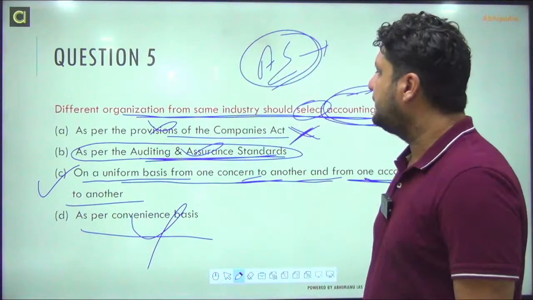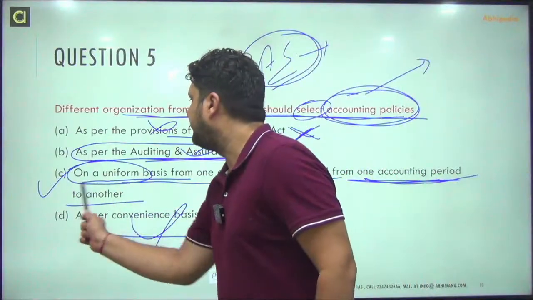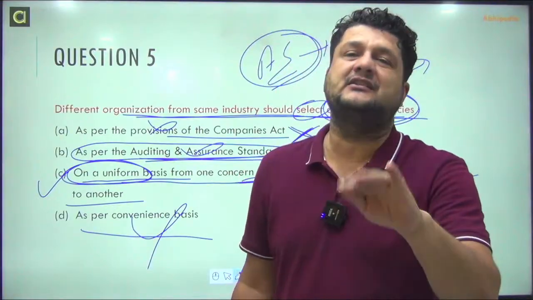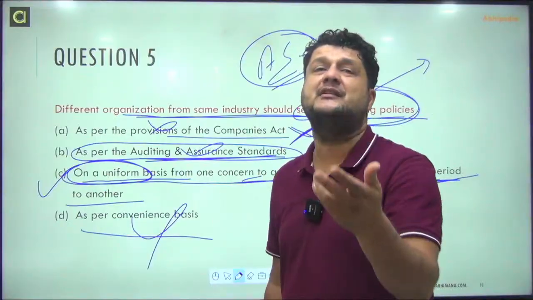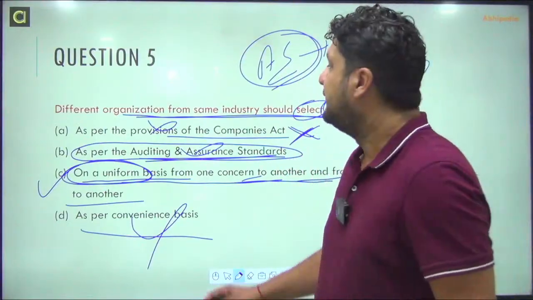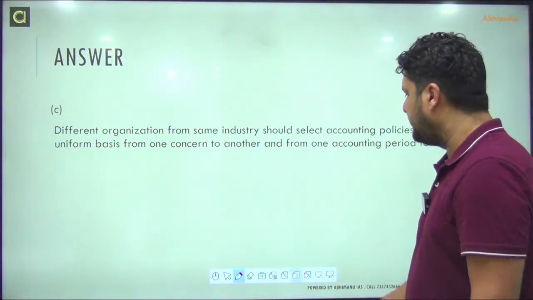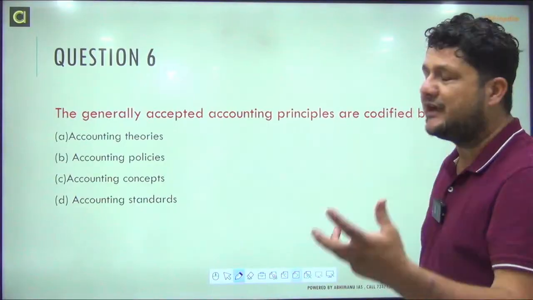Okay, the different accounting, whatever you choose, must be uniform. Uniform means it is not that the first year you follow one method, the other year you follow another method. Similarly, regarding inventories, LIFO, FIFO, there are many methods. If you are following one method, it should be on a uniform basis from one accounting period to another accounting period and from one concern to another concern. Whatever you decide, it must be uniform.